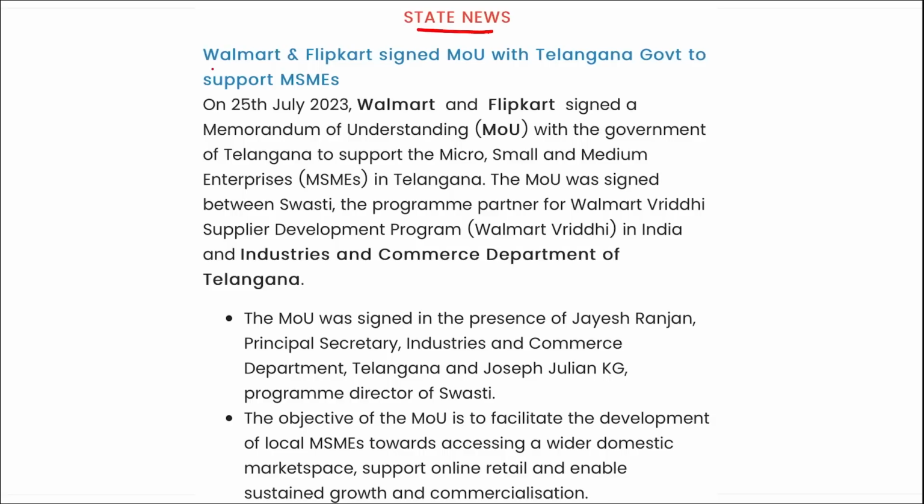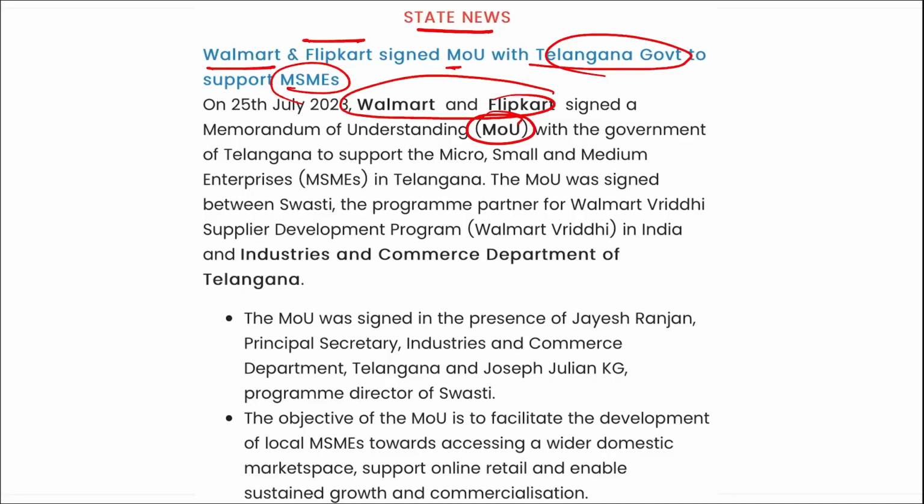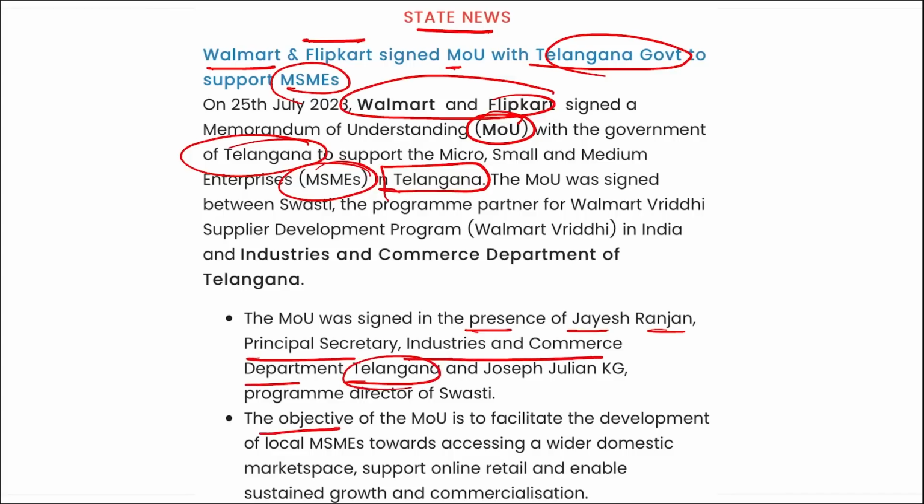Next is state news. Walmart and Flipkart have signed an MOU with the Telangana government to support the MSMEs there. I repeat, Walmart and Flipkart signed an MOU with the government of Telangana to support the MSMEs in the state of Telangana. This MOU will basically help in the development of these small businesses, and it was signed in the presence of Jayesh Ranjan, the Principal Secretary of the Industries and Commerce Department of Telangana.